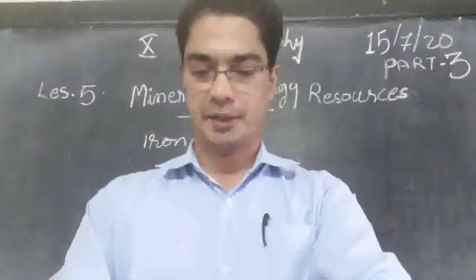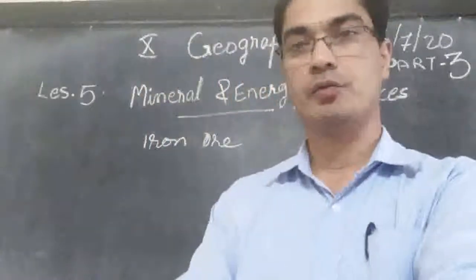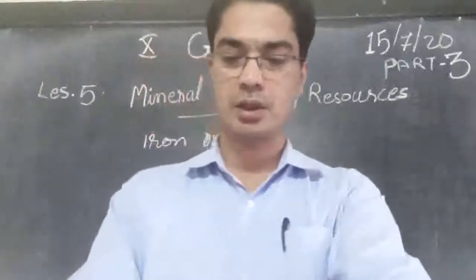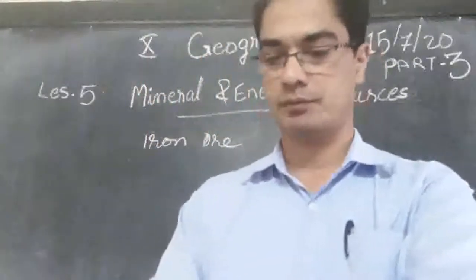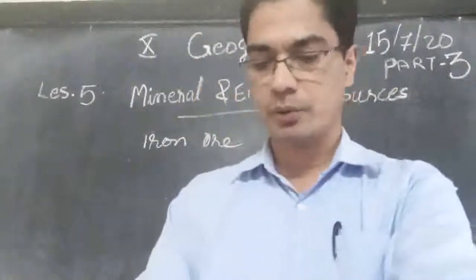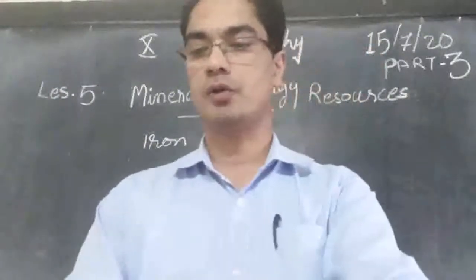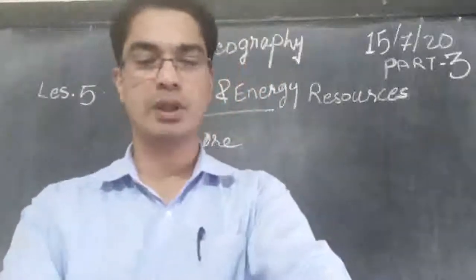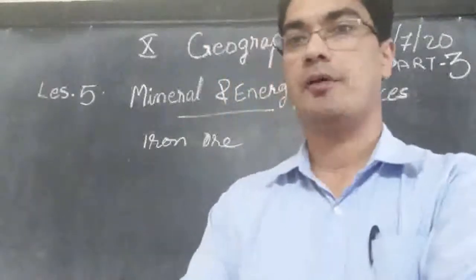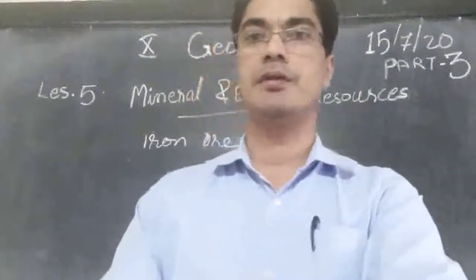So that is about iron ore. We have 4 areas where iron ore is mined. Which are they? First one is the Odisha Jharkhand belt. Second one is the Durg Bastar Chandrapur belt. Then the third one is the Ballari Chitradurga Chikmagaluru and Tumakuru belt in Karnataka, and the fourth one is the Maharashtra Goa belt. So these are the 4 regions where iron ore is found and exploited, and we send it even abroad.